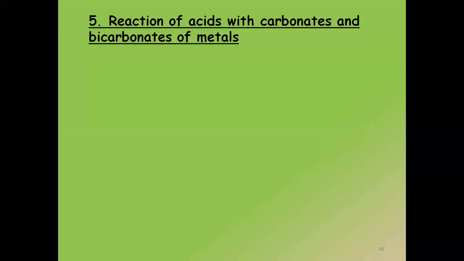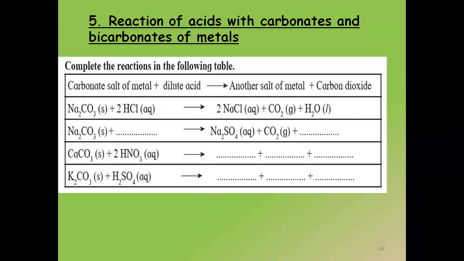After this, the fifth type of reaction which we had done was reaction of acids with carbonates and bicarbonates of metal, where we have already completed the carbonate. This we had done, right, in the last class? Have we completed? Okay. So this is the reaction of carbonate with dilute acid, giving us salt, water, and carbon dioxide. Have you written this? Salt, water, and carbon dioxide. This is completed, right, everyone?